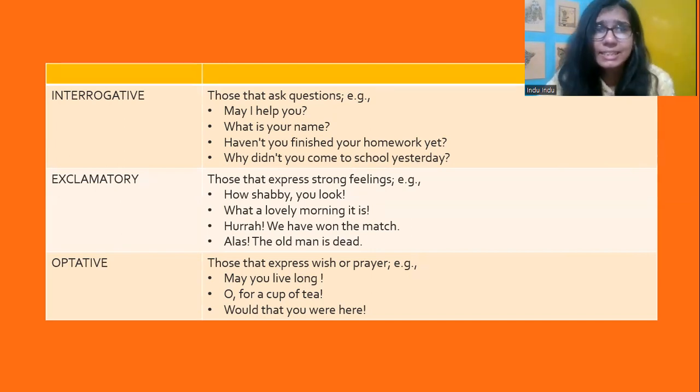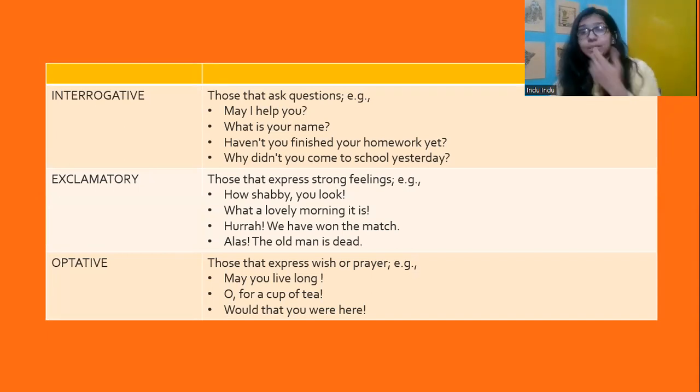Right, so all these sentences that ask questions are interrogative sentences. Then we have exclamatory sentences, those that express strong feelings. For example, how shabby you look. What a lovely morning. Hurrah, we won the match. So they express strong feelings. I'm so happy that we won the match. Alas, the old man is dead. Now that is again a very strong feeling, a sad emotion. You know, when someone is shattered.